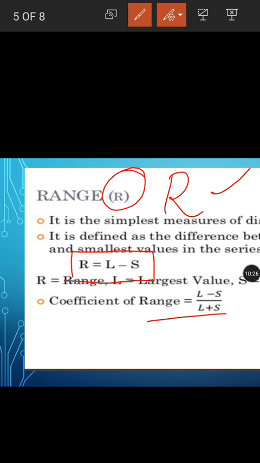Coefficient of range is L minus S divided by L plus S. So for range that is L minus S, and the same thing we take for coefficient of range. But with L minus S in the numerator, the denominator is L plus S. So that is the difference. Okay, L minus S divided by L plus S.